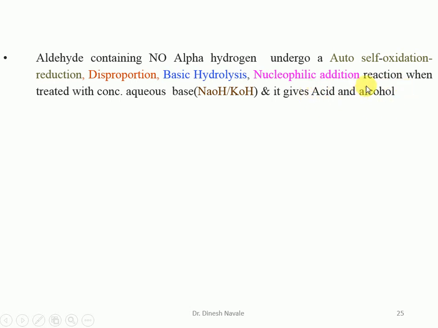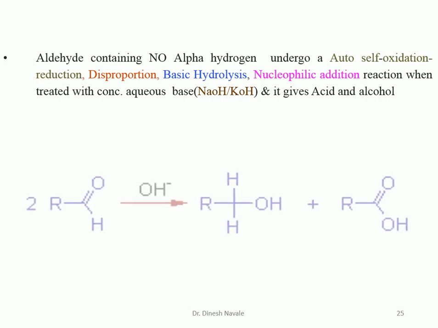This reaction is called what? The Cannizzaro reaction. First, the catalyst or base which we are going to utilize is either sodium hydroxide or potassium hydroxide. The starting material reactant which is utilized is any aldehyde which does not contain alpha hydrogen atom, and the product will be the salt of acid and alcohol. So this is the general representation of the Cannizzaro reaction.